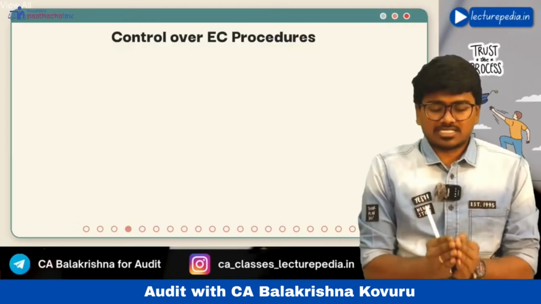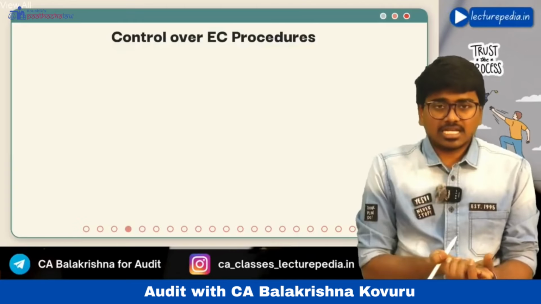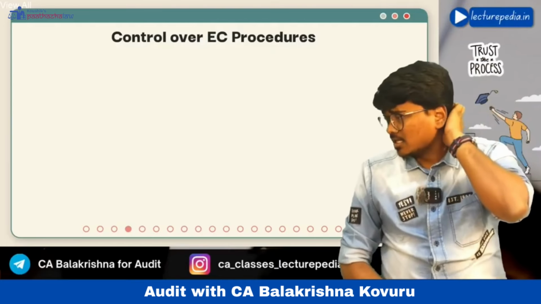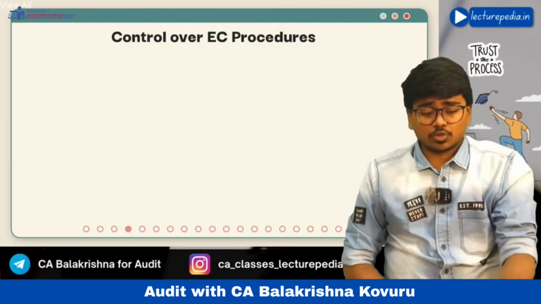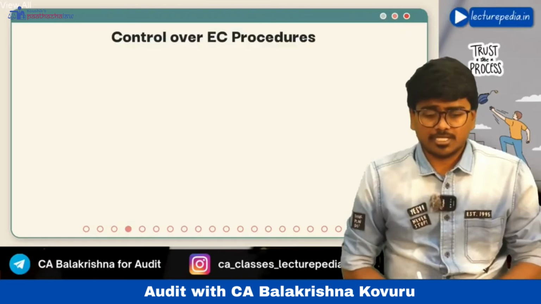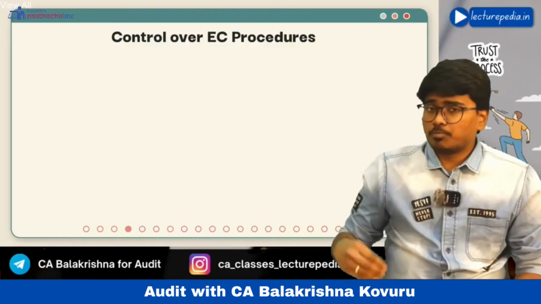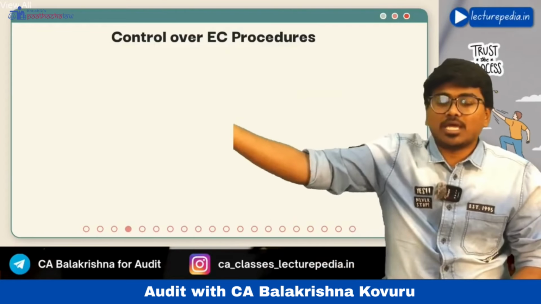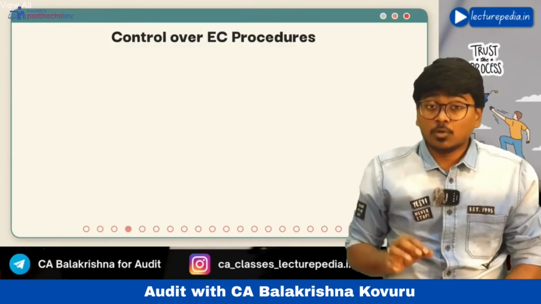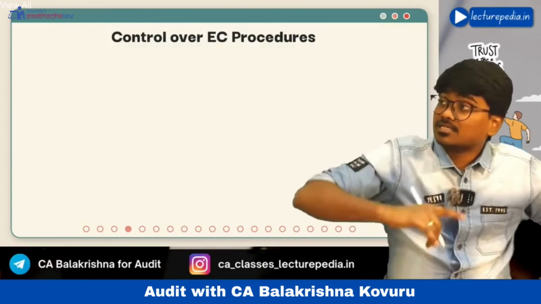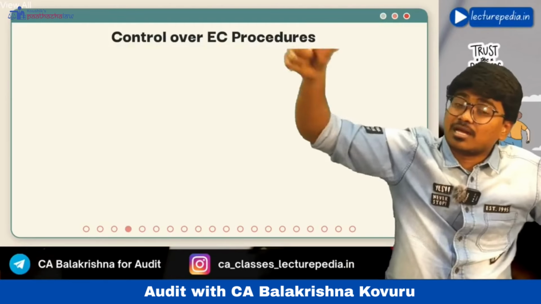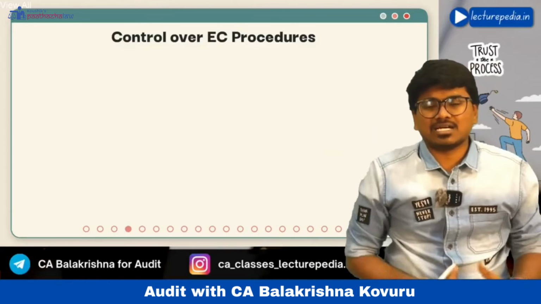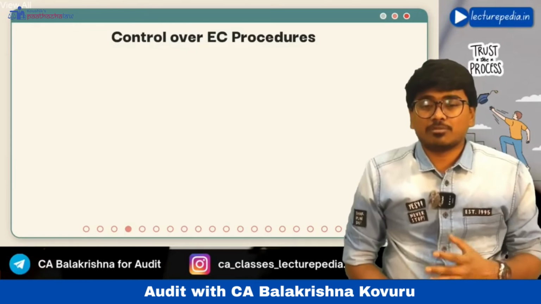Now the auditor will send a blank confirmation request to that debtor, saying: your account is being shown in the books of accounts of so and so company as debtor. Can you please send us the amount that you have to pay to this company? Now here in this blank, the respective debtor has to fill the amount that is due by him to the company. Hope that is clear. That is known as a blank confirmation request, in which the auditor will not mention the amount.